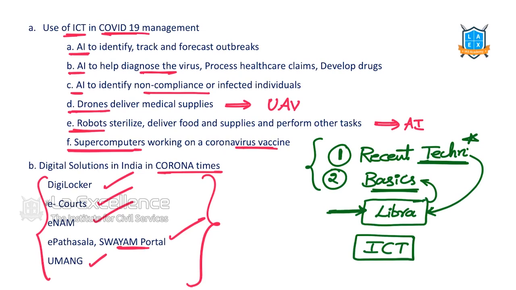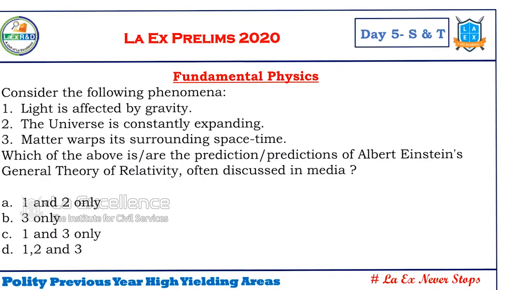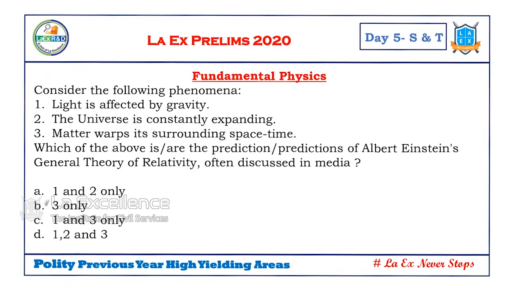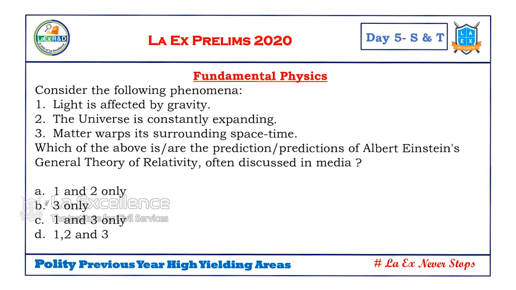We are going to discuss anyway all these current issues. Next one is with regard to fundamental physics. What is this? Cosmology, etc. See here: light is affected by gravity. Universe is constantly expanding. Matter warps the space and time around it. Which of these are predictions of Albert Einstein? So this is about our universe. This we read under fundamental physics.